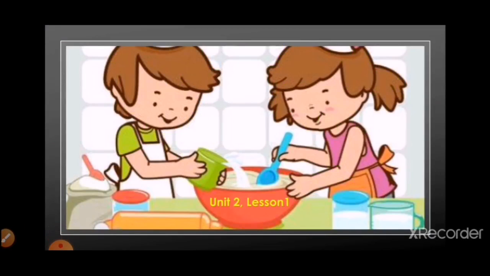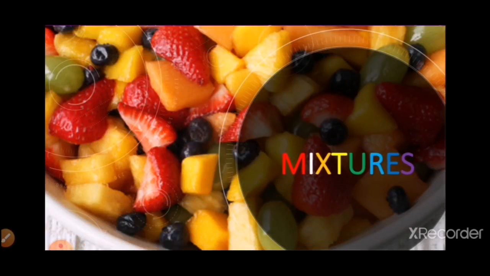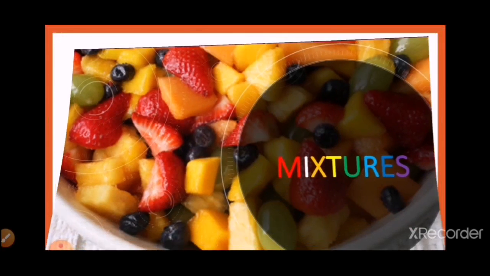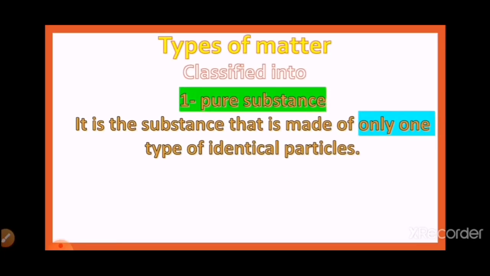Today we are talking about Unit 2, Lesson 1. Let's talk about mixtures. Let's start with the types of matter. Matter is classified into number 1, pure substance, and number 2, mixtures.